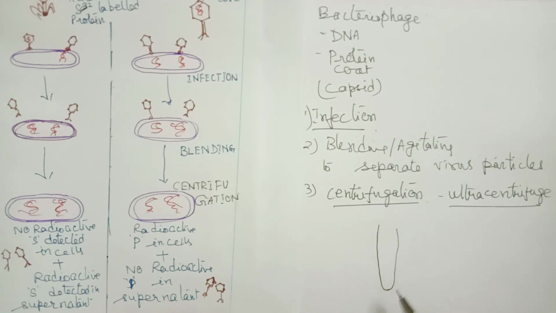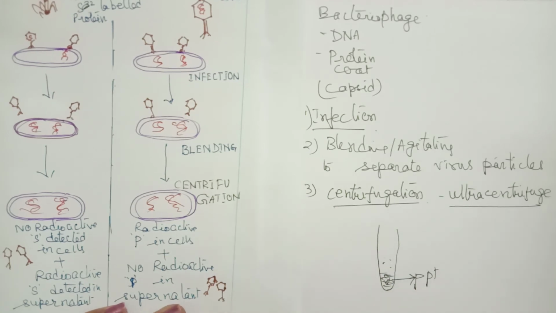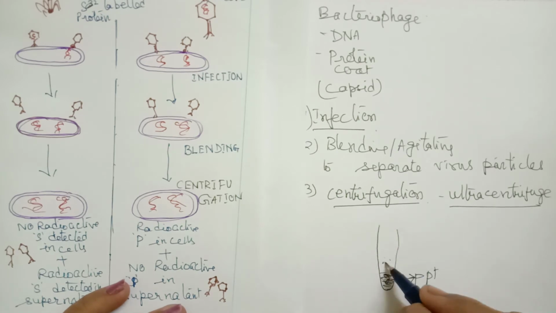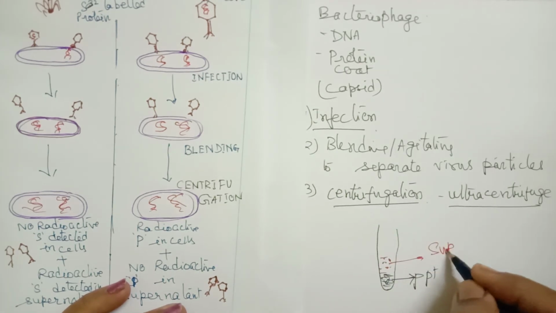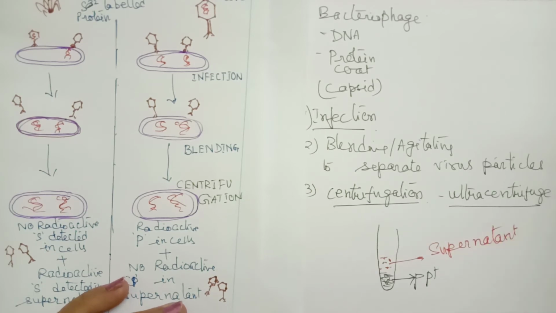We get the precipitate part. The heavier one settles down and forms the precipitate. And the upper part is called the supernatant, or residue.